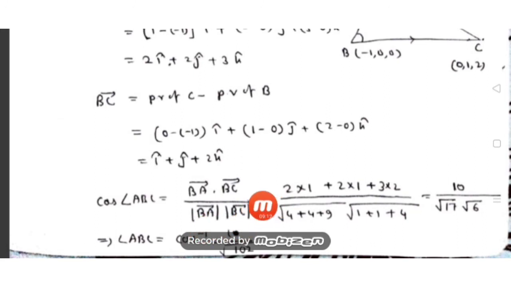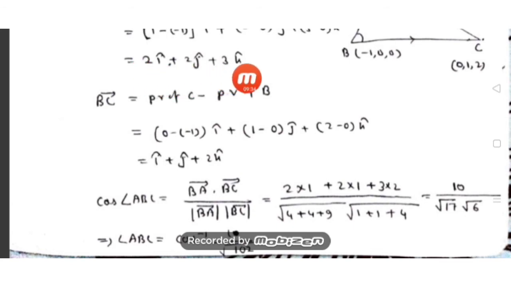So what will BA dot BC be? It is the sum of the products of the coefficients of I cap, J cap, K cap. So 2 into 1 plus 2 into the J cap coefficient plus 3 into the K cap coefficient, that is 2, so I have written that. After that, what is the magnitude? Hope you remember: under root of 2 square plus 2 square plus 3 square.